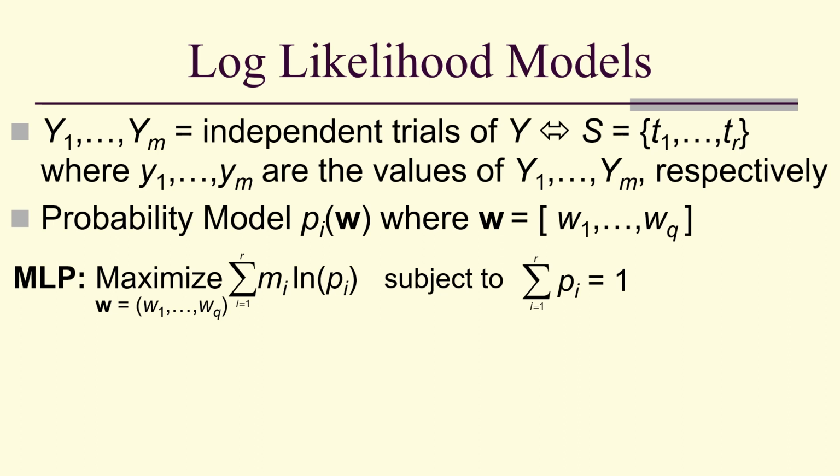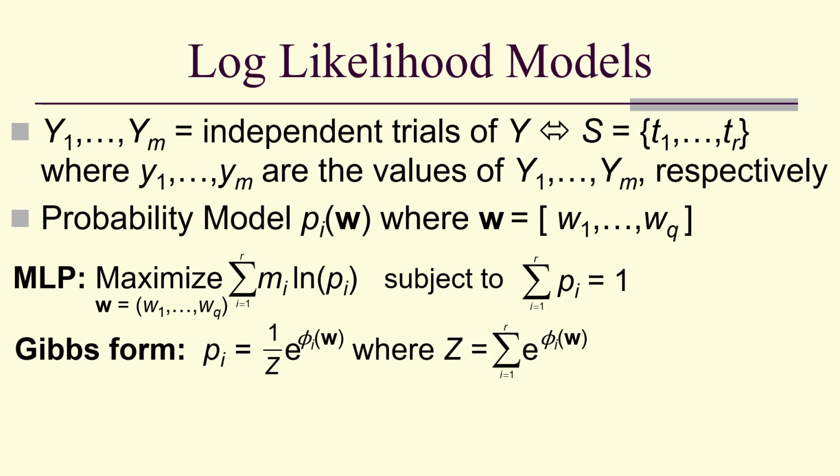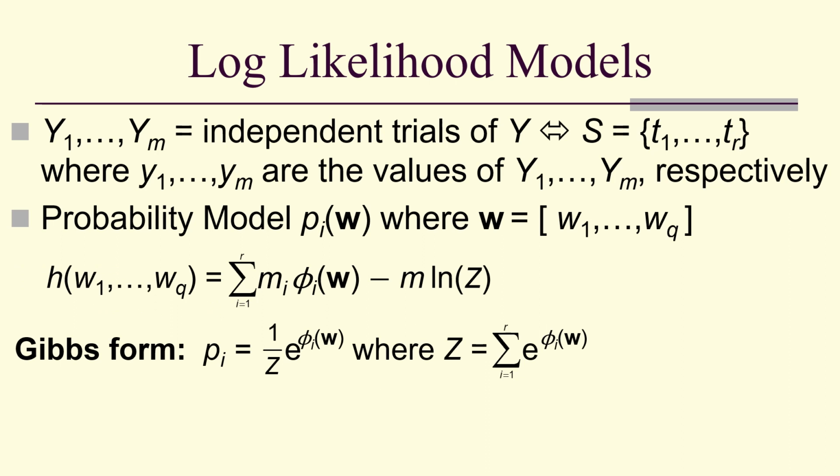Now, we're going to use a Gibbs form, the old Gibbs form, but notice that the sum of the P sub i's is 1, so we've already satisfied our constraint. And we can replace the log P sub i in the summation remaining, and we end up with this. And we're going to call that a function h, and we're going to take the derivative of h and set it equal to 0 because we're trying to maximize likelihood.